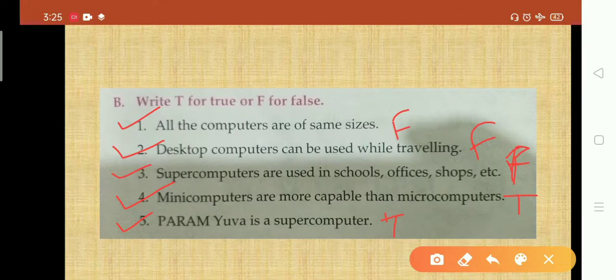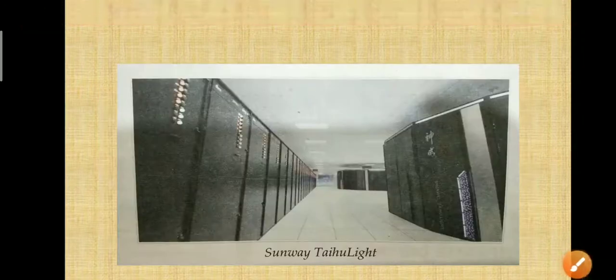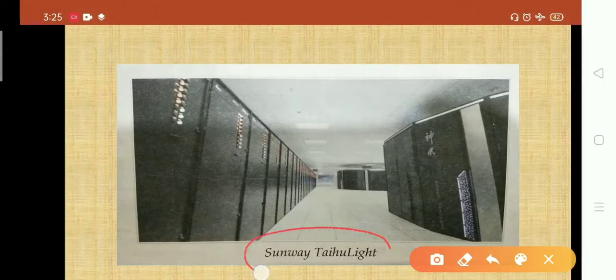Now one more thing I would like to tell about supercomputer. It is given in the book on page number 20: Sunway Taihu Light. This is the Sunway Taihu Light supercomputer. See, this is also a part of computer. This is only one supercomputer.